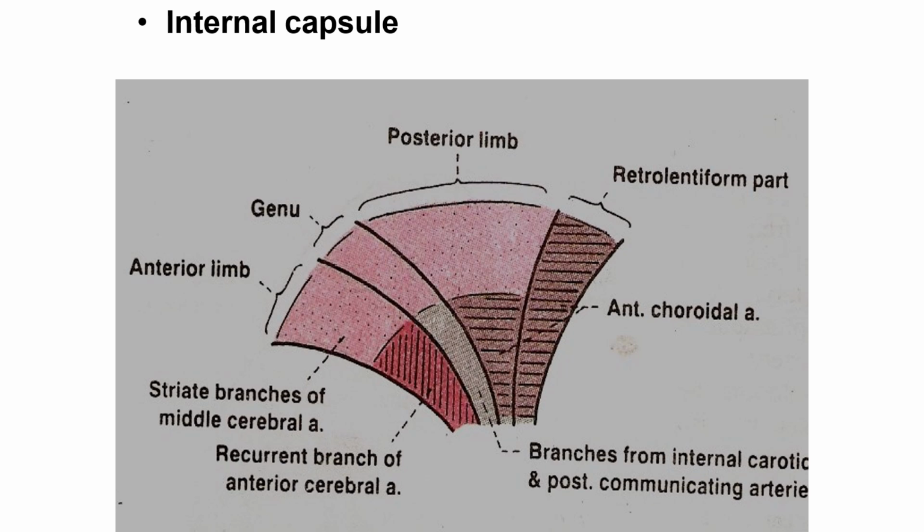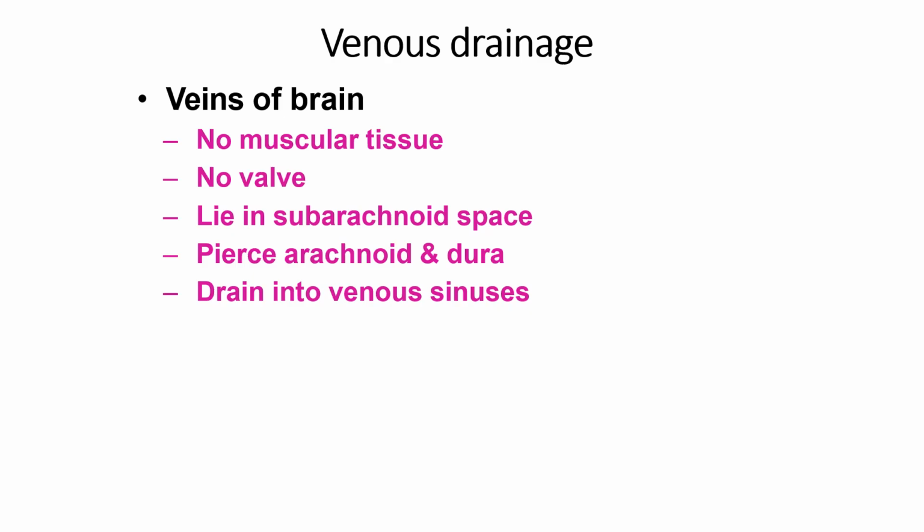So these are the blood supply of the internal capsule. It is very important. If you have knowledge about the blood supply, then and there you can easily rule out the patient of stroke. Now the veins of the brain: no muscular tissue, no valves, they lie in the subarachnoid space,